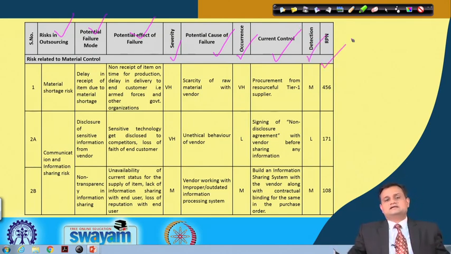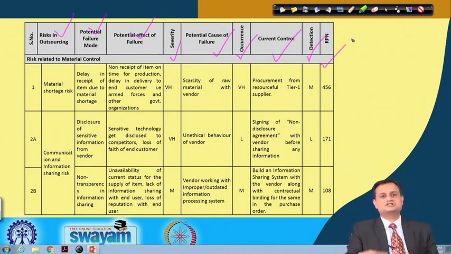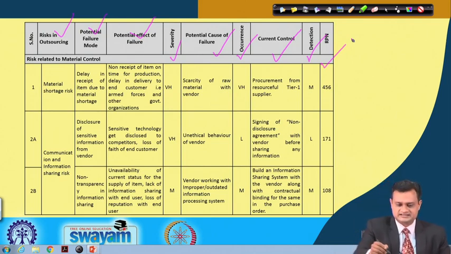So I can make a very good descriptive analysis so that people feel confident and comfortable in accepting the RPN value, as well as go deeper into the cause and the reasons behind a particular severity, occurrence, detectability of a given risk.